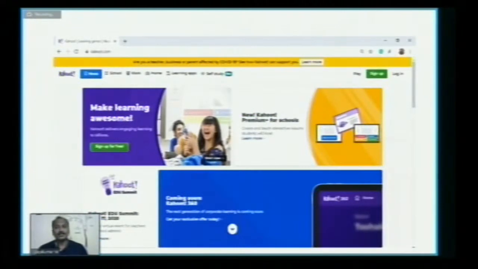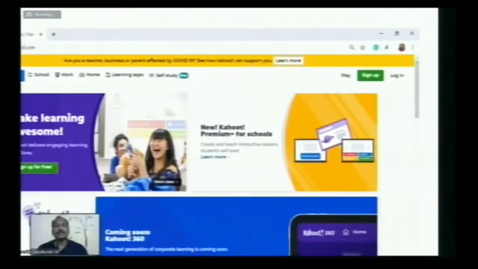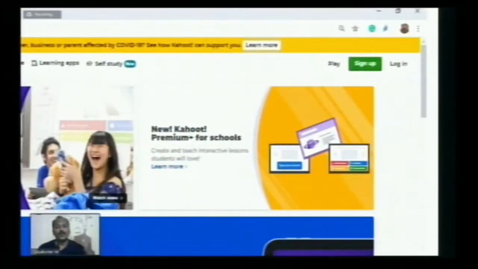And next, this is the screen, the home page of the Kahoot.com website. We will go to the demo, but before that I will complete this slide. If some of you are very new to Kahoot, I'd like to add this for those teachers. Before getting into it, you just create an account.